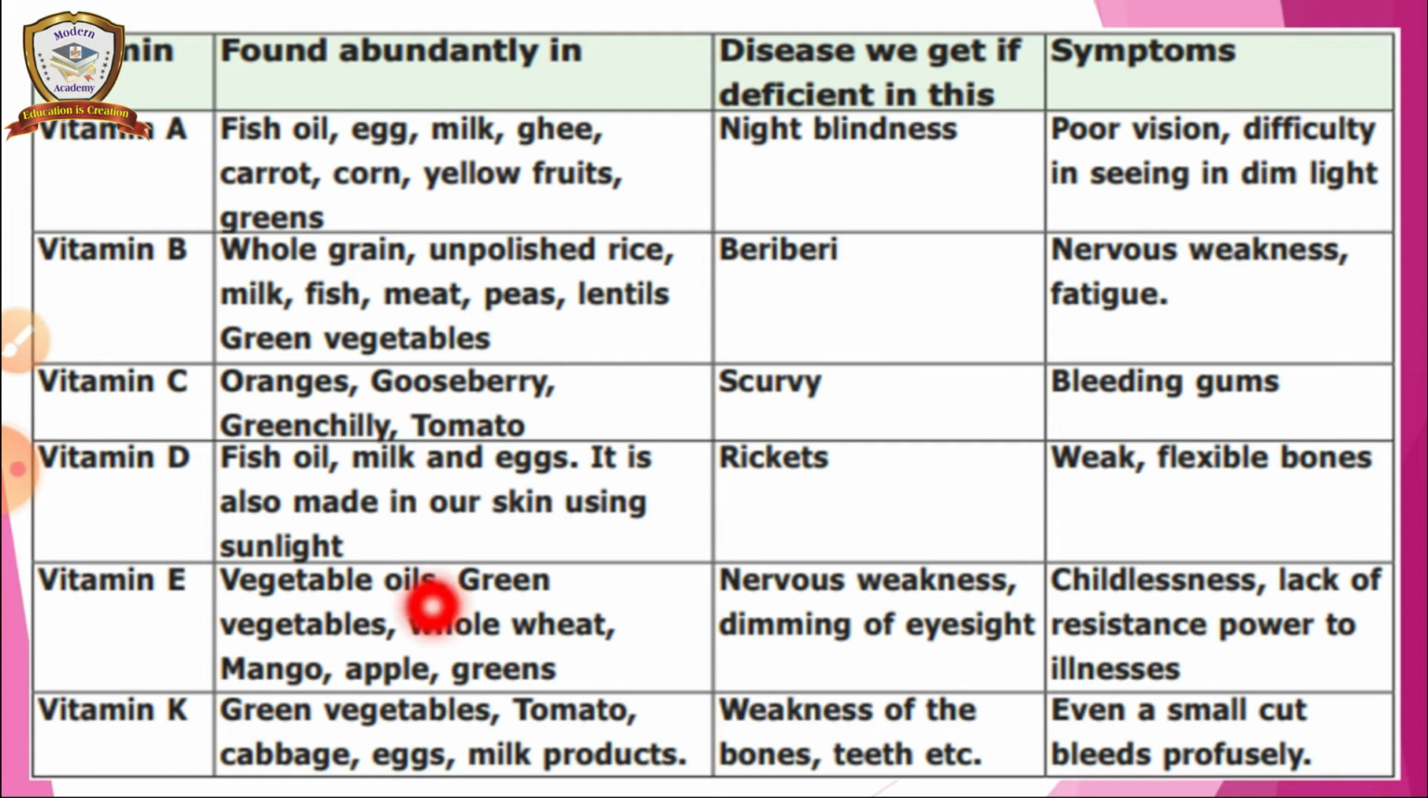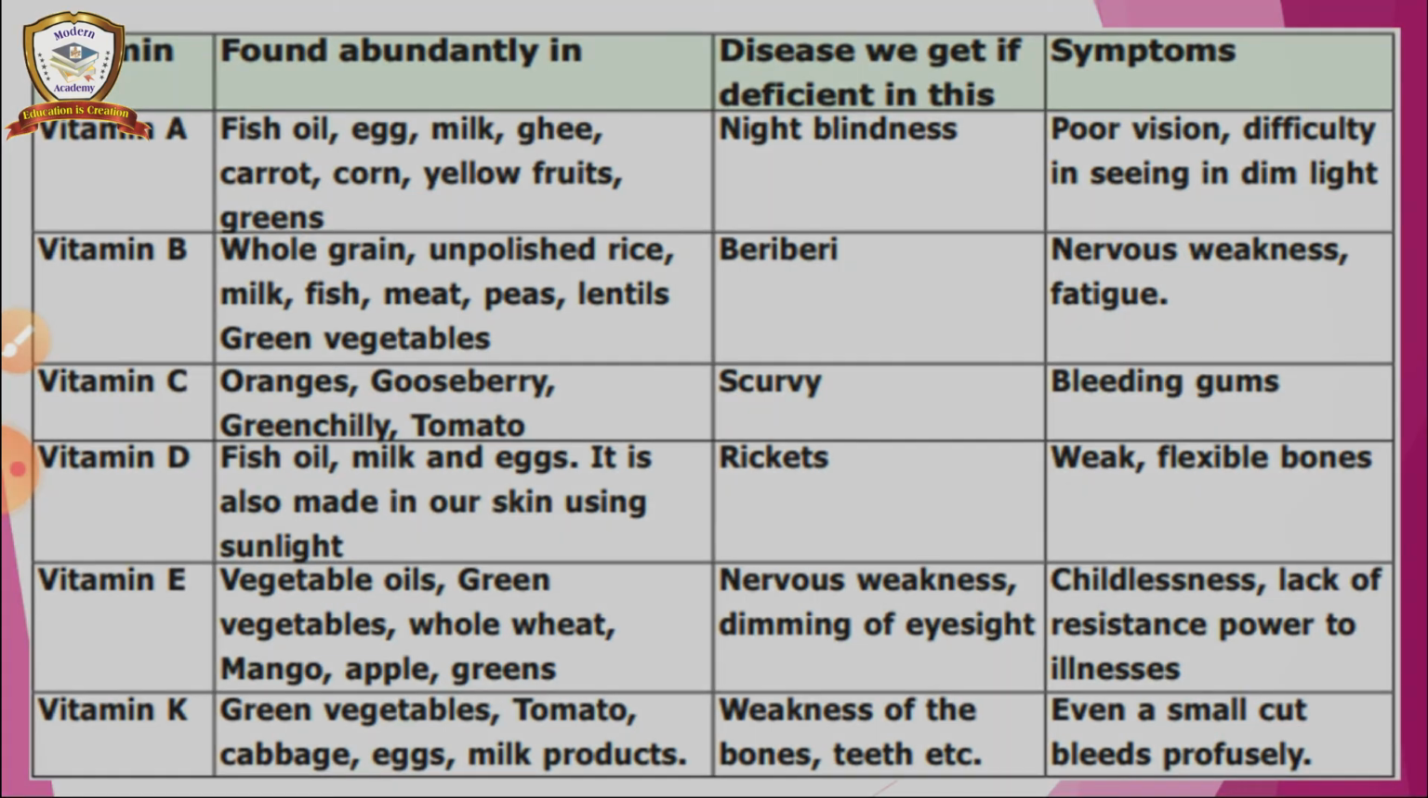And vitamin K we find in green vegetables, tomato, cabbage, egg, milk products. And the diseases are weakness of the bones and teeth, and the symptom is that even a small cut bleeds profusely. Okay? So that bleeding won't stop if we don't get vitamin K properly. Okay, what is the symptom? Even a small cut also, bleeding won't stop.